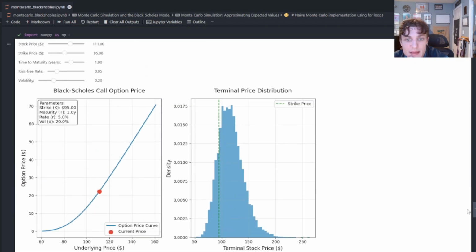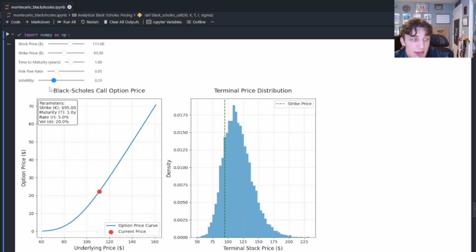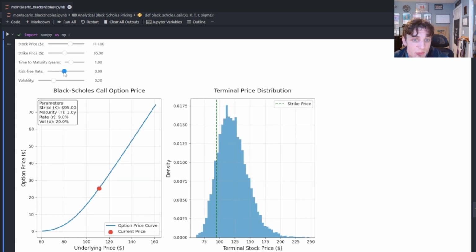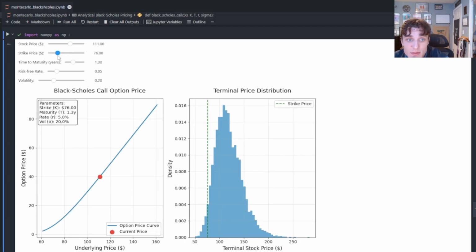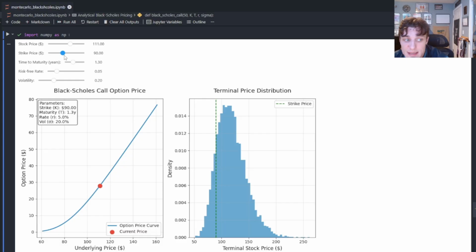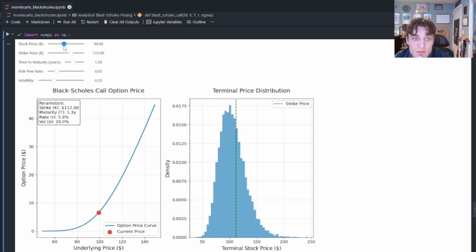Well, we're going to do the same thing, but it's a little more complicated in the context of options pricing, especially using a Black-Scholes framework. What we have here is not just the parameters for the option contract, but also the parameters for the stock price process. We have volatility, which is going to change the dynamics of the stock price path. We have the risk-free rate. We have the time to maturity of the option. We have the actual beginning underlying asset price, the spot price today, the price of the asset right now, if I was to go in the market and buy it, and of course the strike price. So we have all of these different levers to pull.